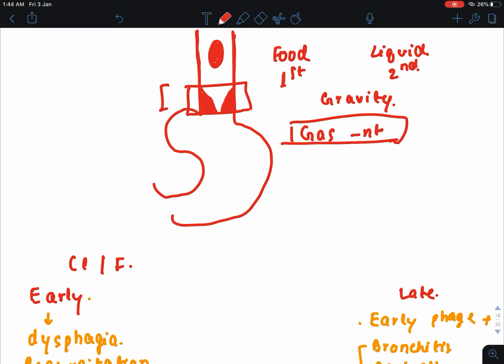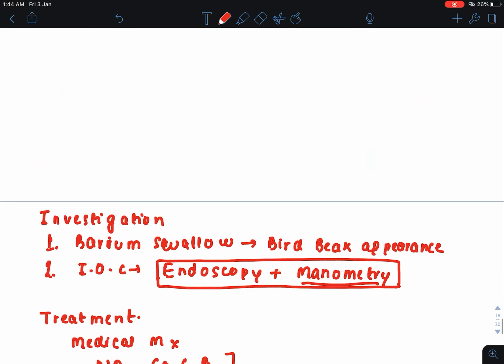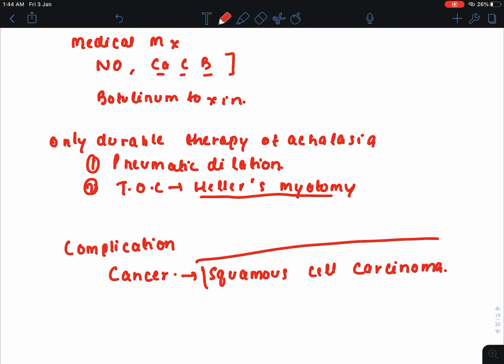Why is adenocarcinoma not occurring? Adenocarcinoma occurs in reflux esophagitis, when the acid from the stomach enters into the esophagus. But since the tone of the lower esophageal sphincter is very high, the acid does not enter into the esophagus. The cancer is happening because of irritation of the mucosa by the food particles present in the esophagus. So therefore here squamous cell carcinoma is occurring. I think I am clear to you, and now we finish achalasia cardia.